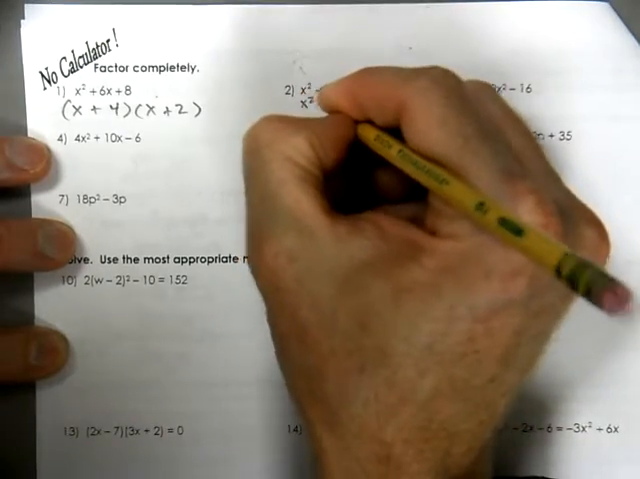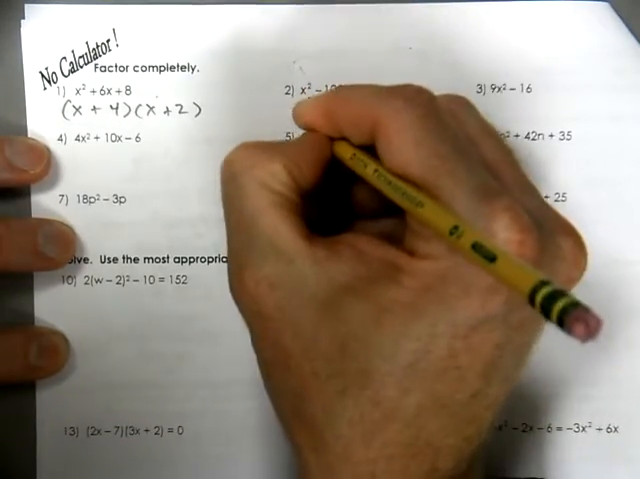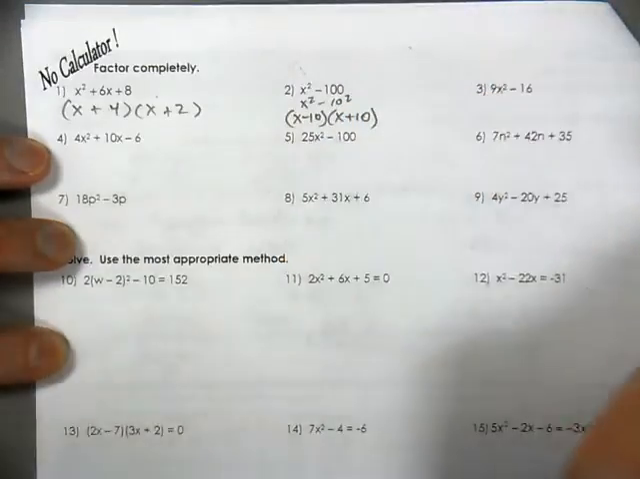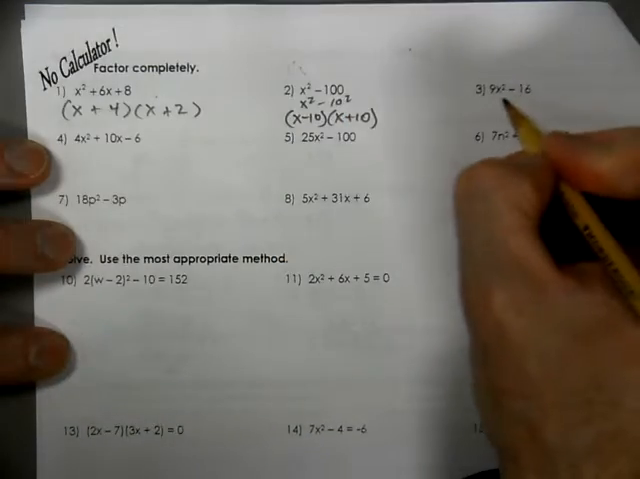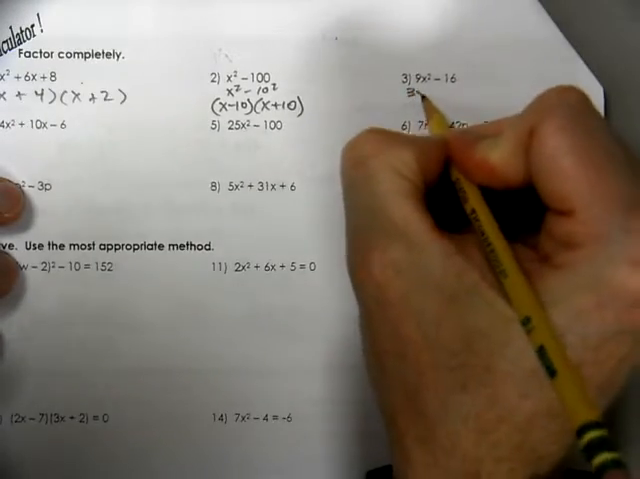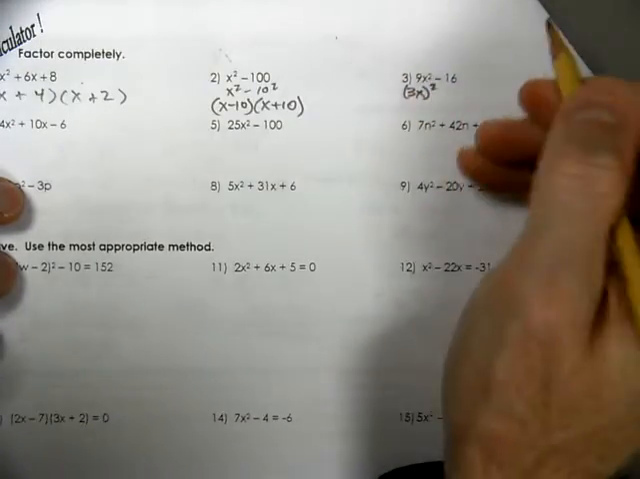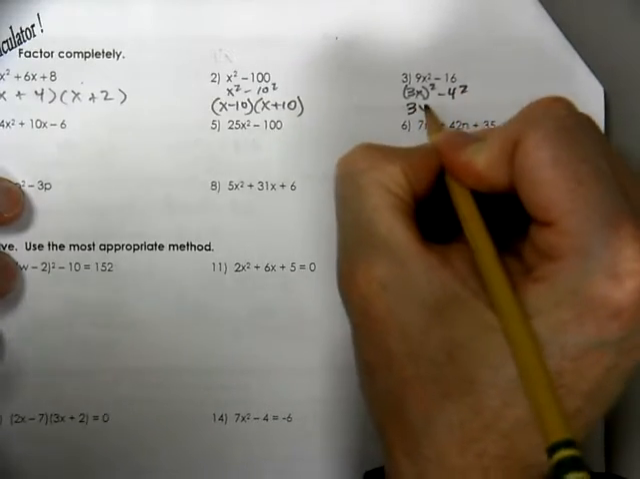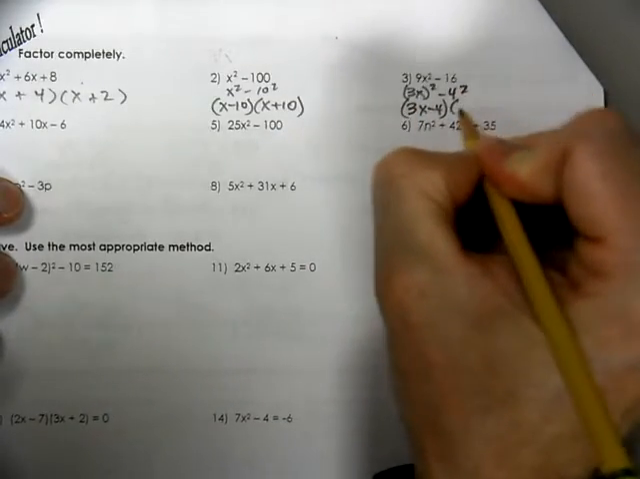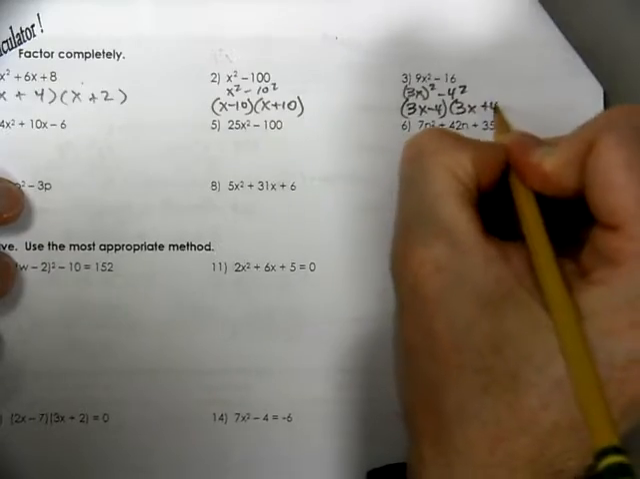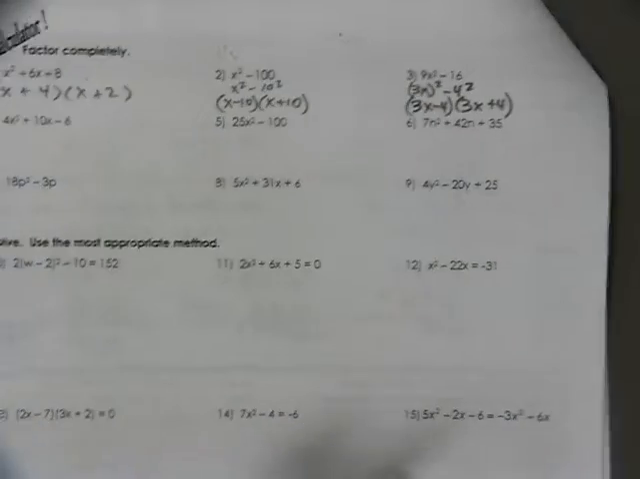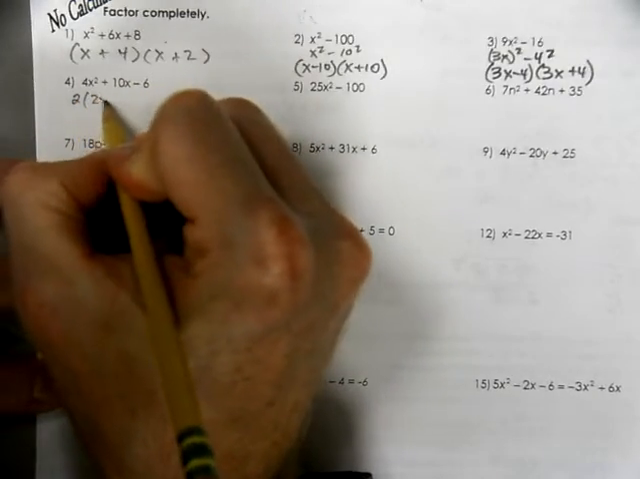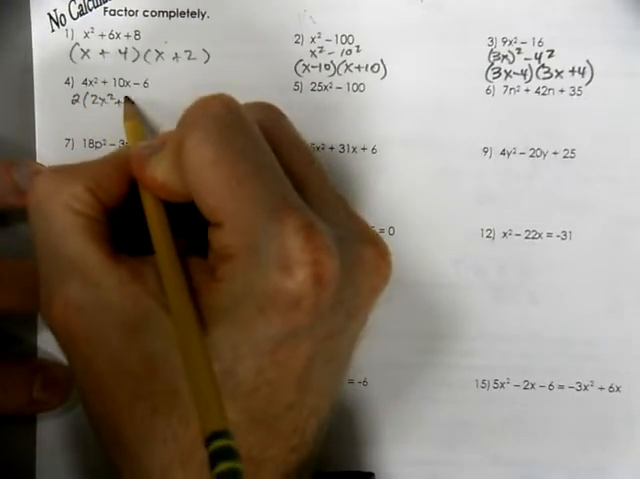I like to call it x squared minus 10 squared, so we have x minus 10 and x plus 10. Difference of two squares again. We have a 3x that's being squared to make 9x squared. We have a 4 that's being squared, so 3x minus 4, 3x plus 4. We have a common factor we can pull out of this one.